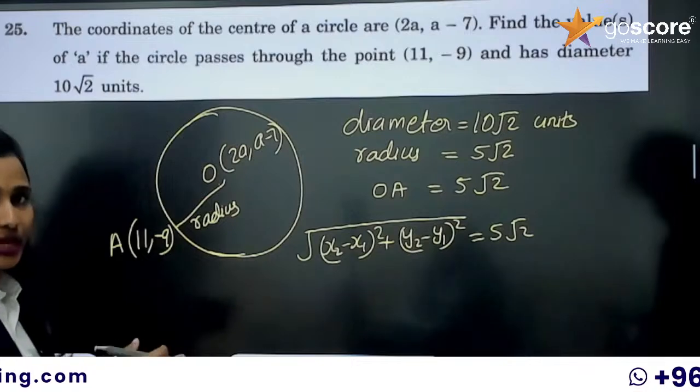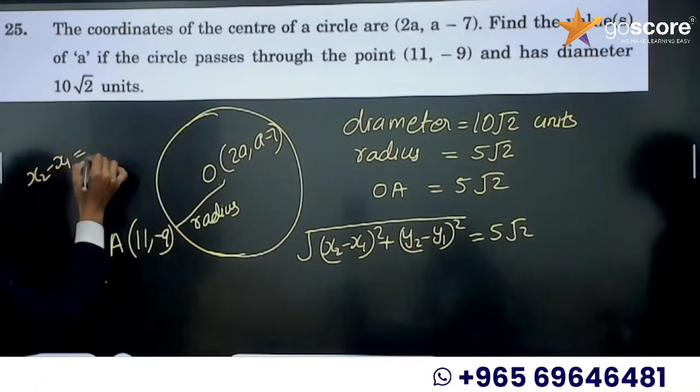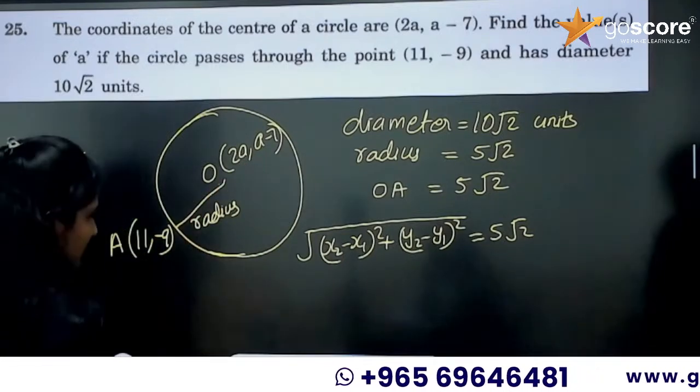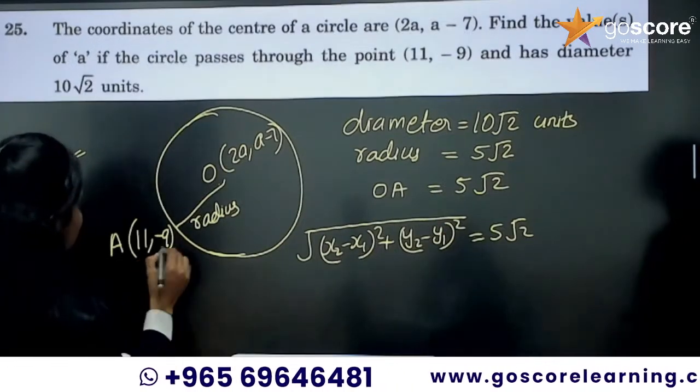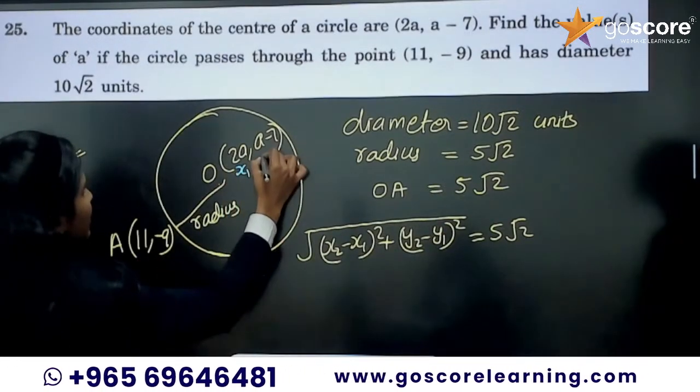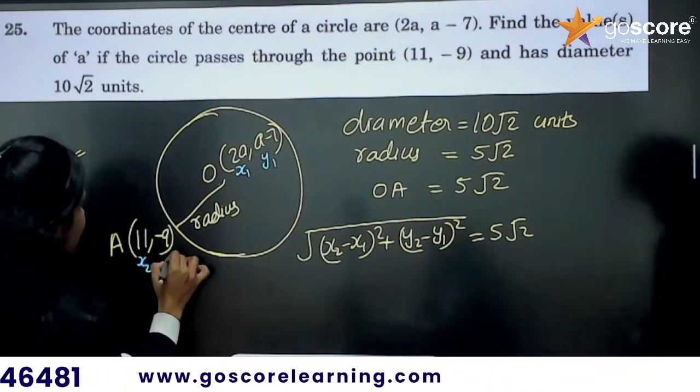Before substituting in this, I am going to find x2 minus x1. What is x2 minus x1? I will call this 2a as x1, a minus 7 as y1, 11 as x2, minus 9 as y2.